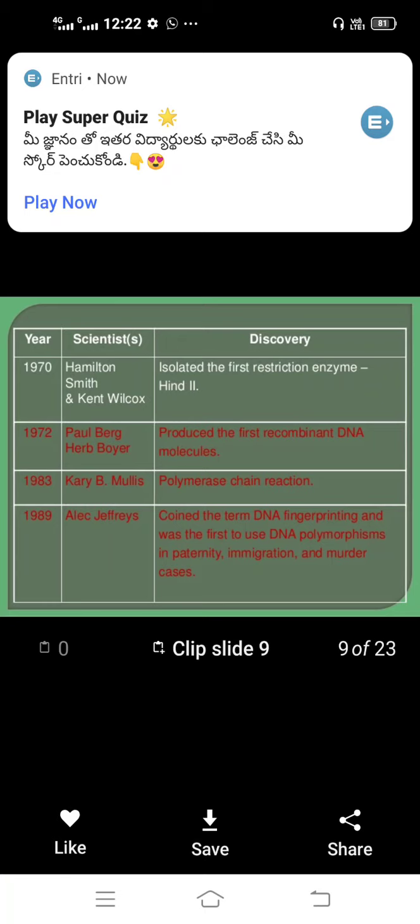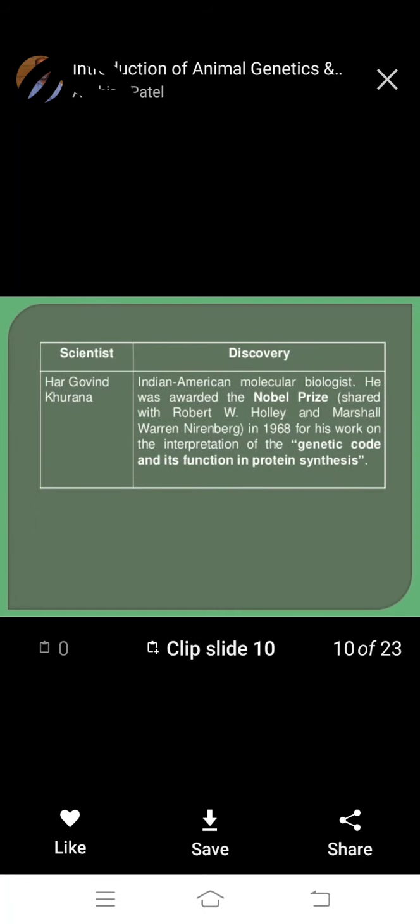Okay, it's important. Alec Jeffreys used the DNA fingerprint to identify murder or crime cases.